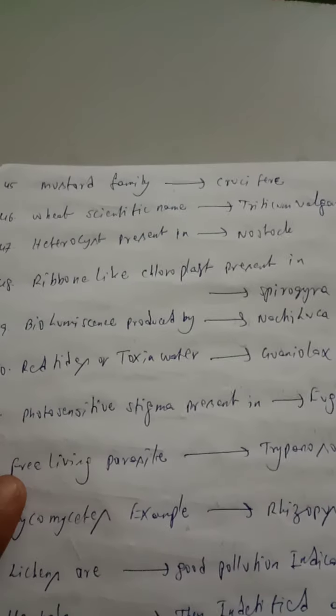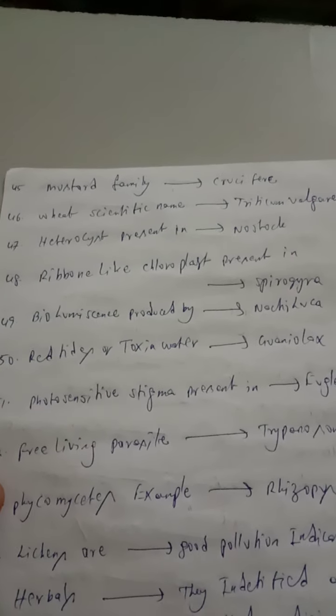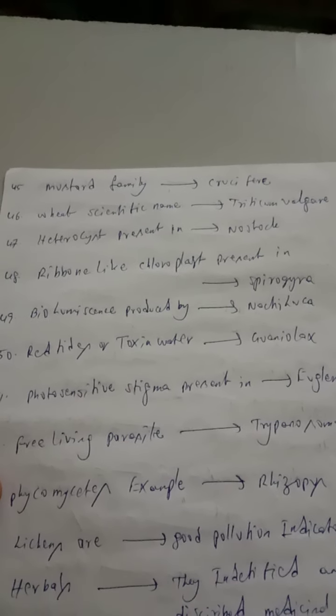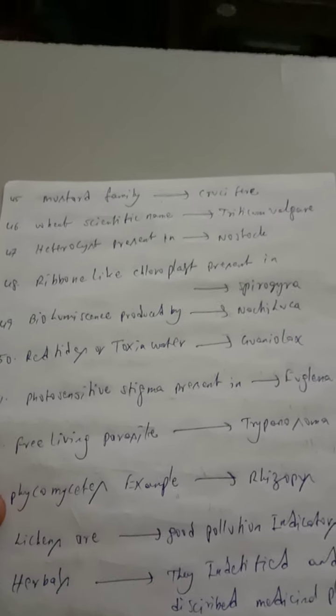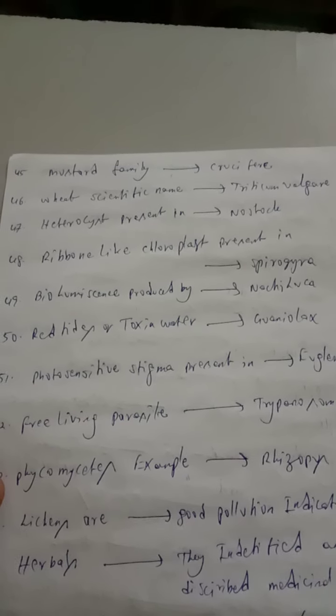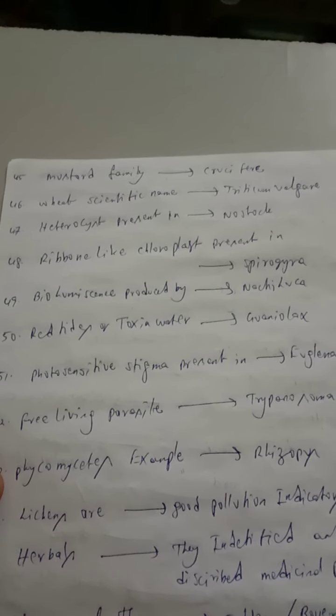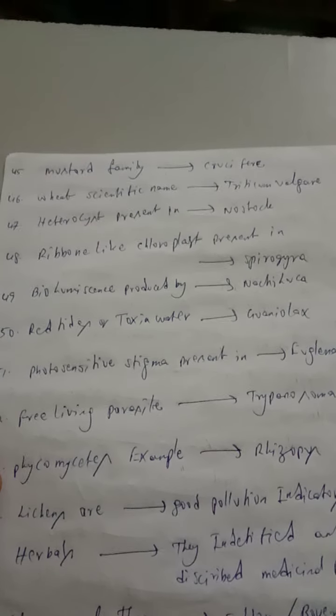Multilayered epidermis is presented in Nerium. This is a desert plant. Mustard seeds belong to the Cruciferae family, also called Brassicaceae. Wheat scientific name is Triticum vulgare. It belongs to the Poaceae family.